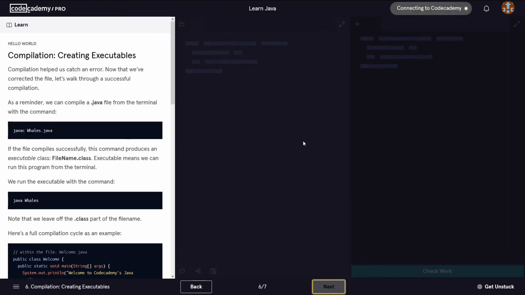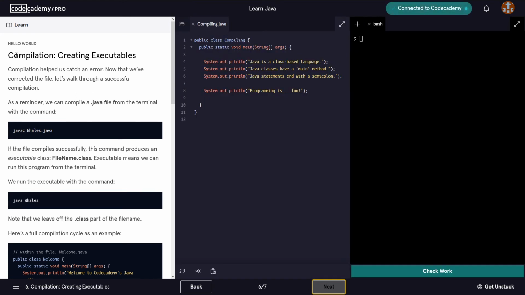Okay, so in this lesson we're going to talk about compilation, creating executables. Compilation helped us catch an error. Now that we've corrected the file, let's walk through a successful compilation.